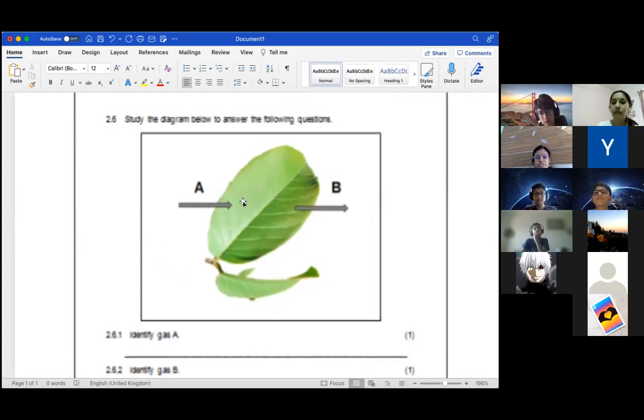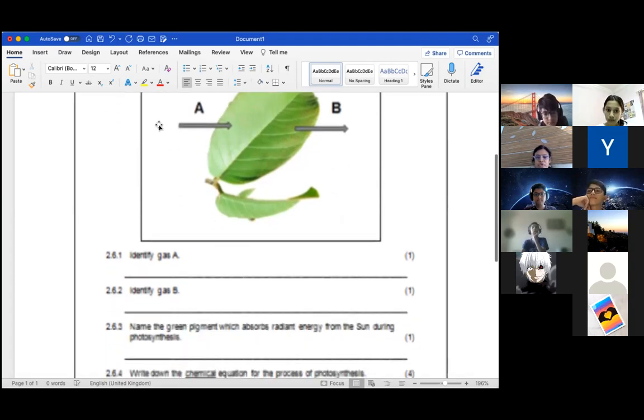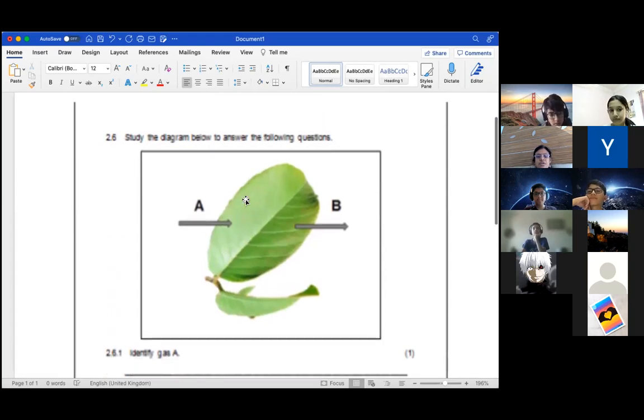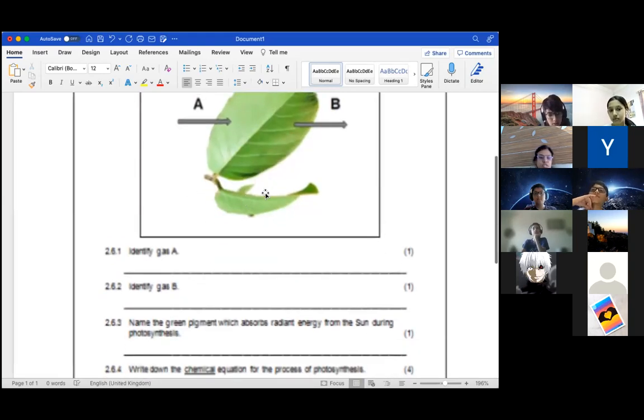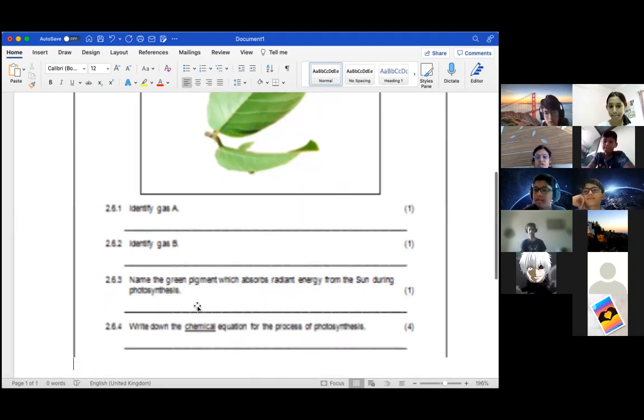I'll read the question. Identify gas A and gas B. Ma'am, gas A is carbon dioxide, gas B is oxygen. B is oxygen. Correct. Very good. Ma'am, but at night time it is the opposite. Yes, but this is a diagram of photosynthesis. So when it is asked, the diagram of photosynthesis takes place during what time? Tell me. Daytime. Yes, it is a diagram for photosynthesis.